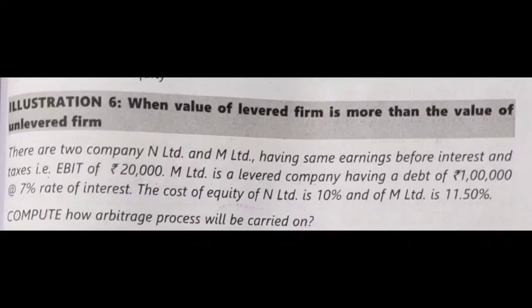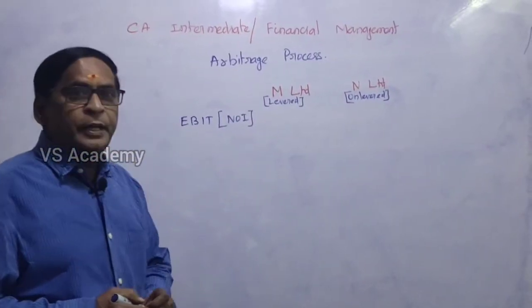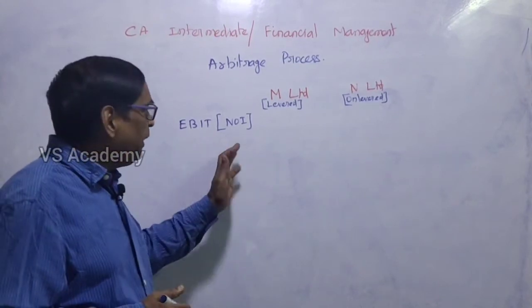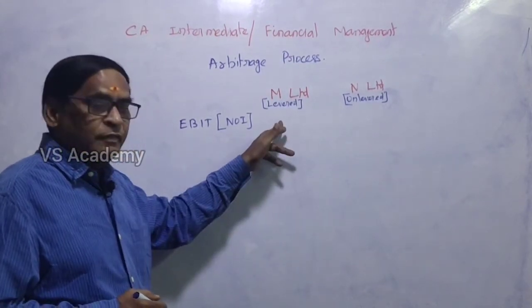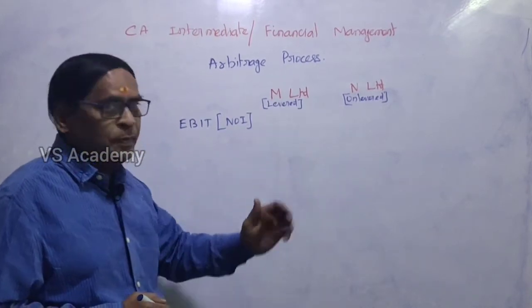The cost of equity of N Limited is 10%, and the cost of equity of M Limited is 11.50%. Compute how the arbitrage process will be carried on. Solve the problem. The earning before interest and tax is called net operating income. M Limited is a levered company and N Limited is an unlevered company. So there is a debt in M Limited.